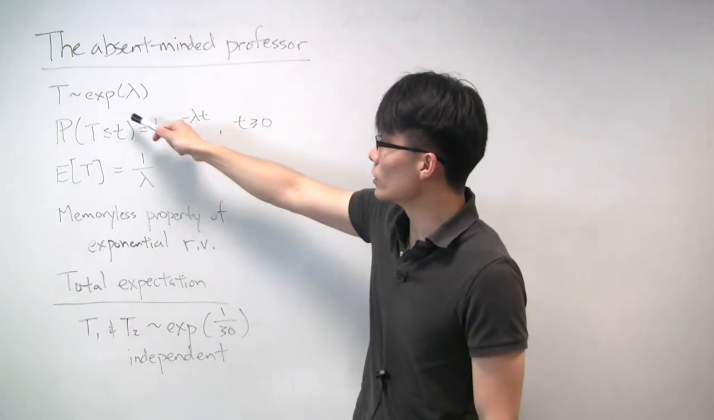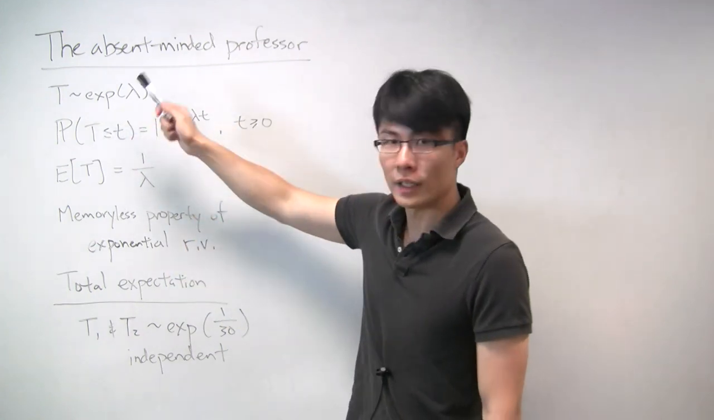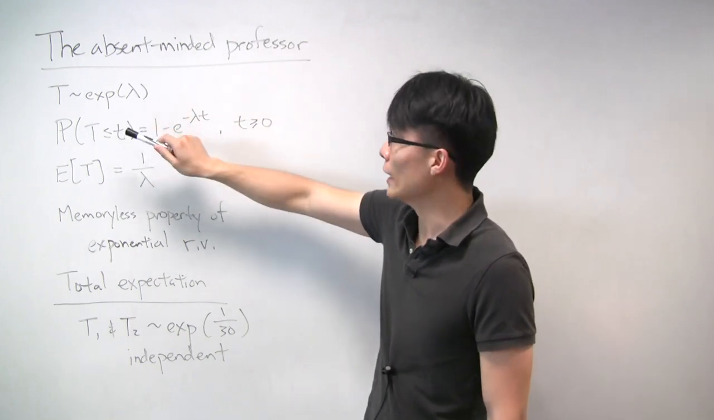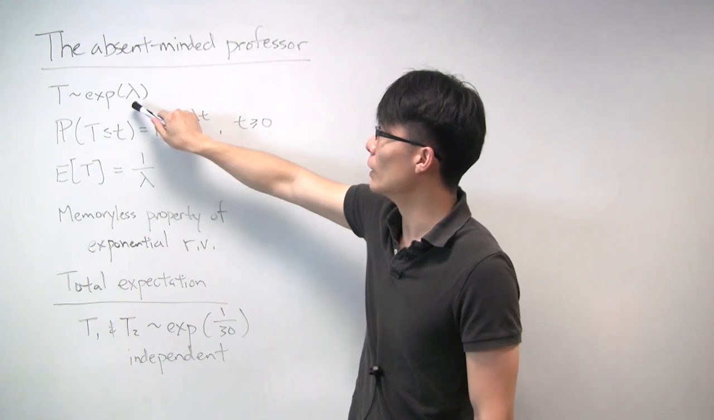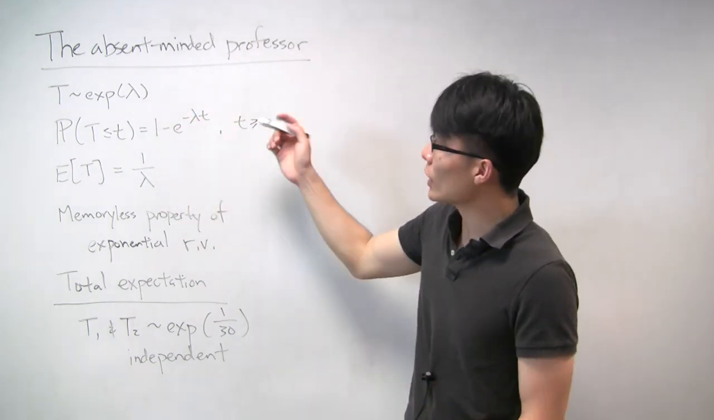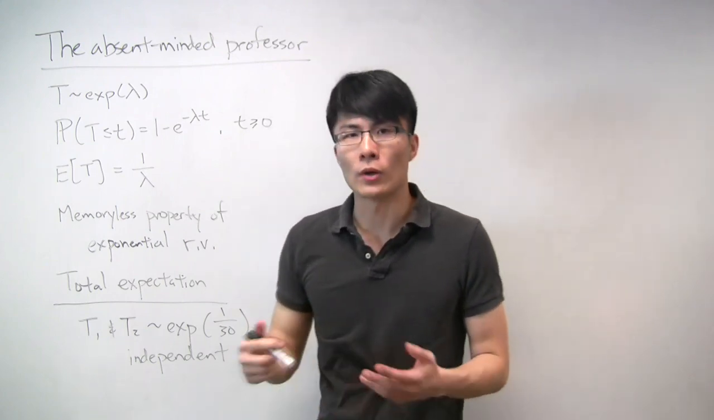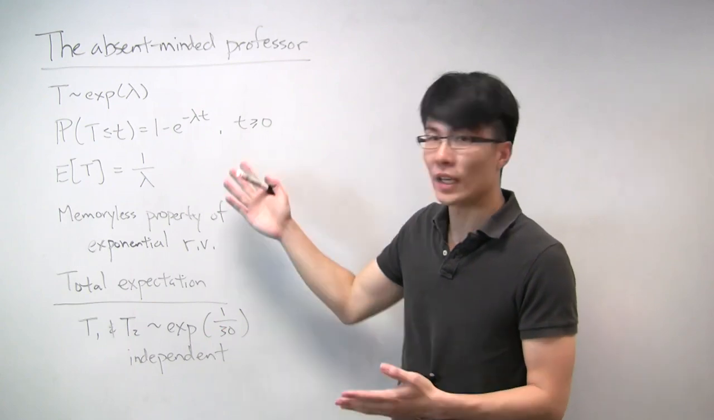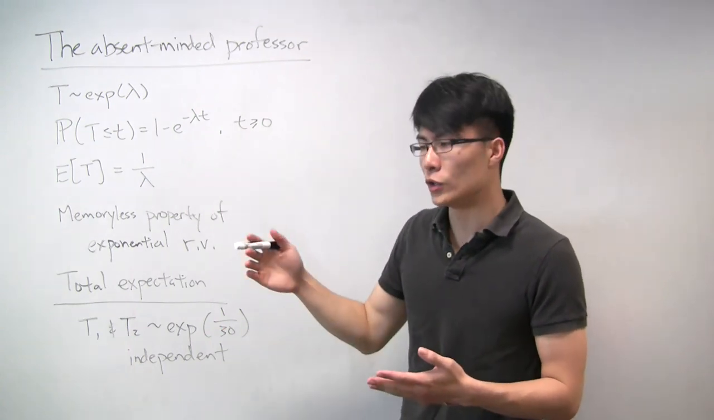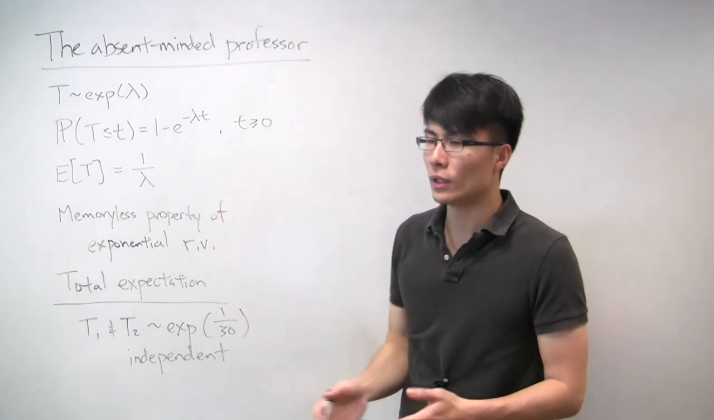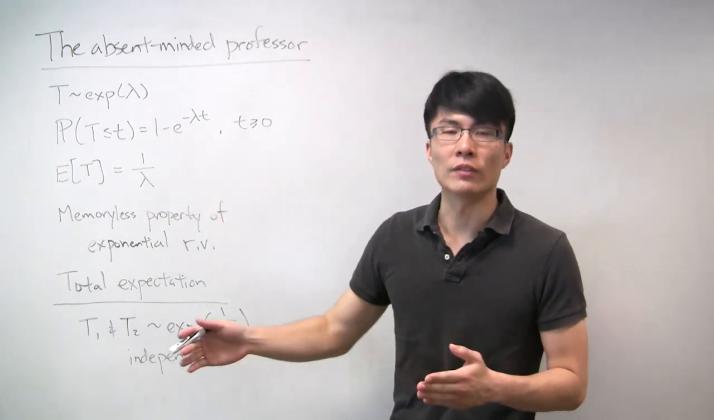So remember, an exponential random variable is a continuous random variable that takes on non-negative values, and it's parameterized by a rate parameter lambda. And the exponential random variable is often used to model durations of time, so time until something happens. So for example, in this case, time until the student leaves or the appointment is over, or sometimes you'll also use it as a model of time until something fails.